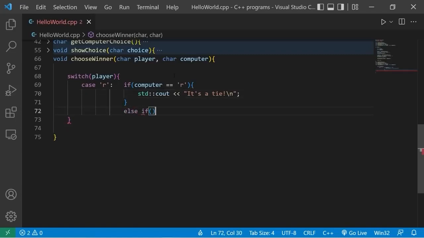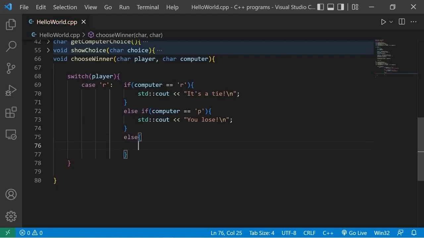Else if the computer chooses paper, that means we lose. Standard output, "You lose". Else, well, there's only one option left, scissors, because if the computer didn't choose rock or paper, that means they picked scissors.